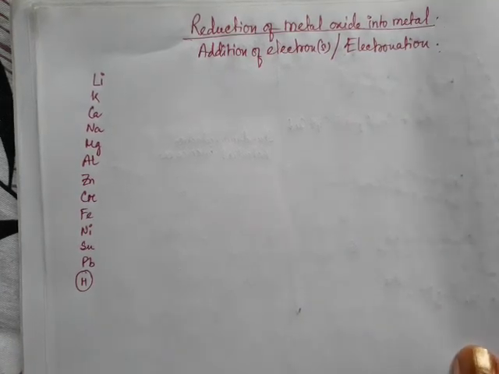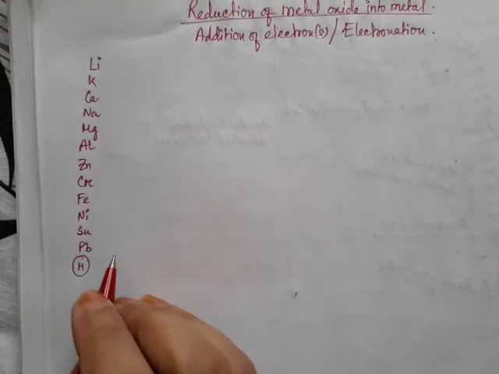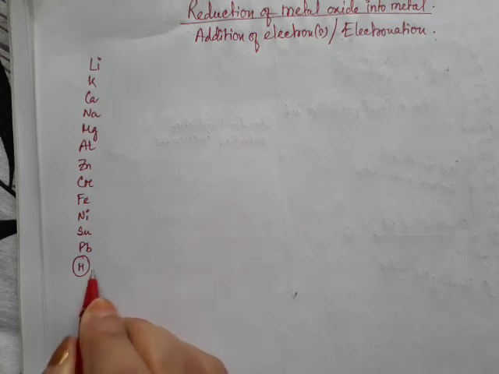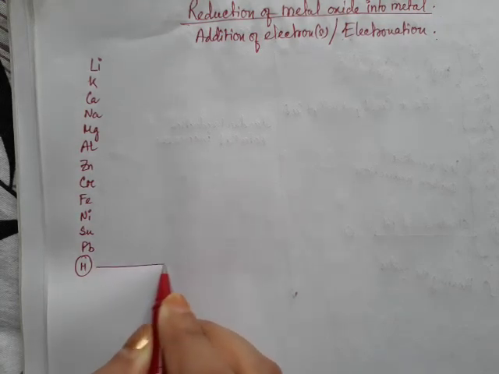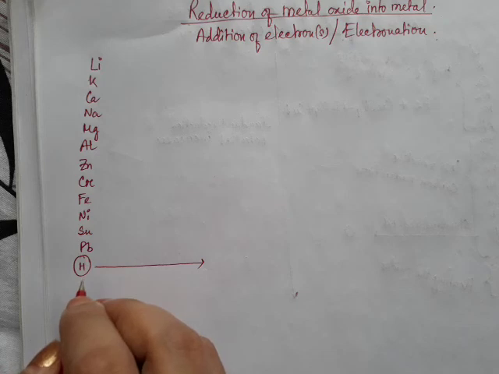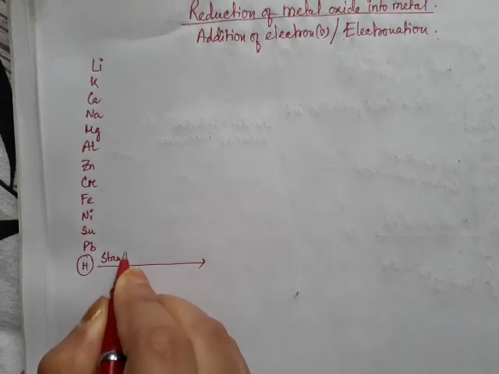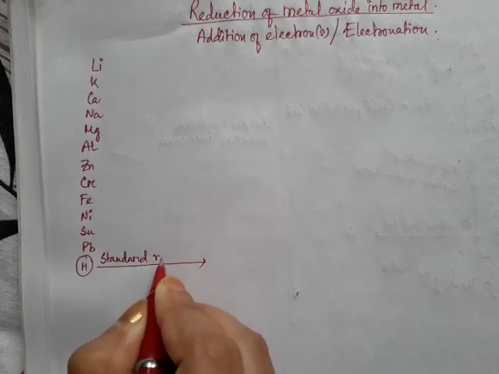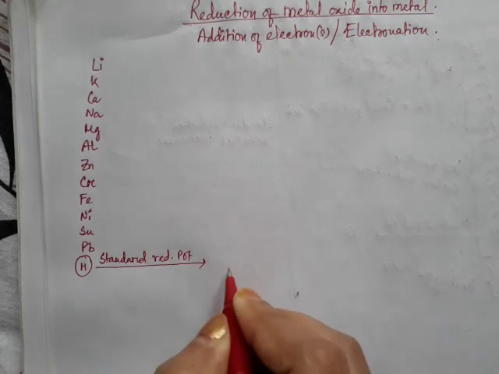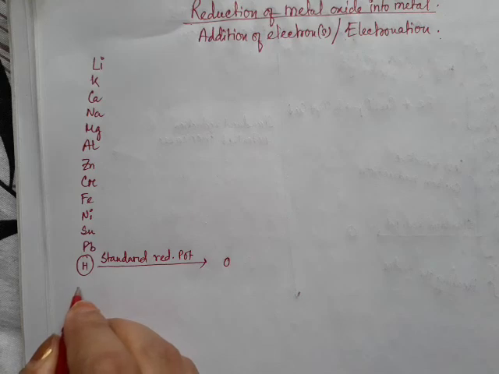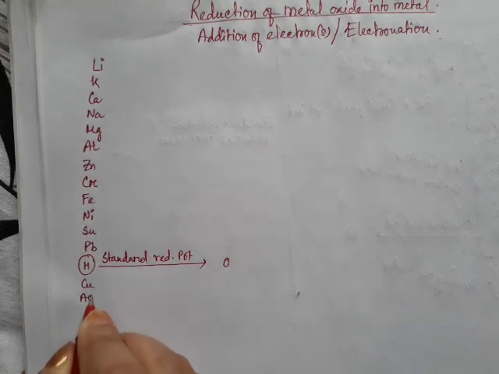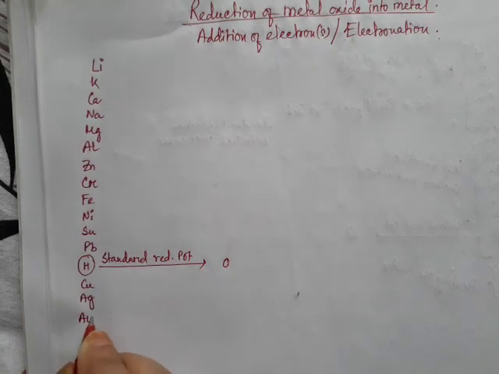We all know that hydrogen is not a metal, right? But this is included in the electrochemical series of the metals because the standard reduction potential of H plus to half H2 is taken to be 0. So standard reduction potential of this one is taken to be 0. Then comes copper, silver and gold.